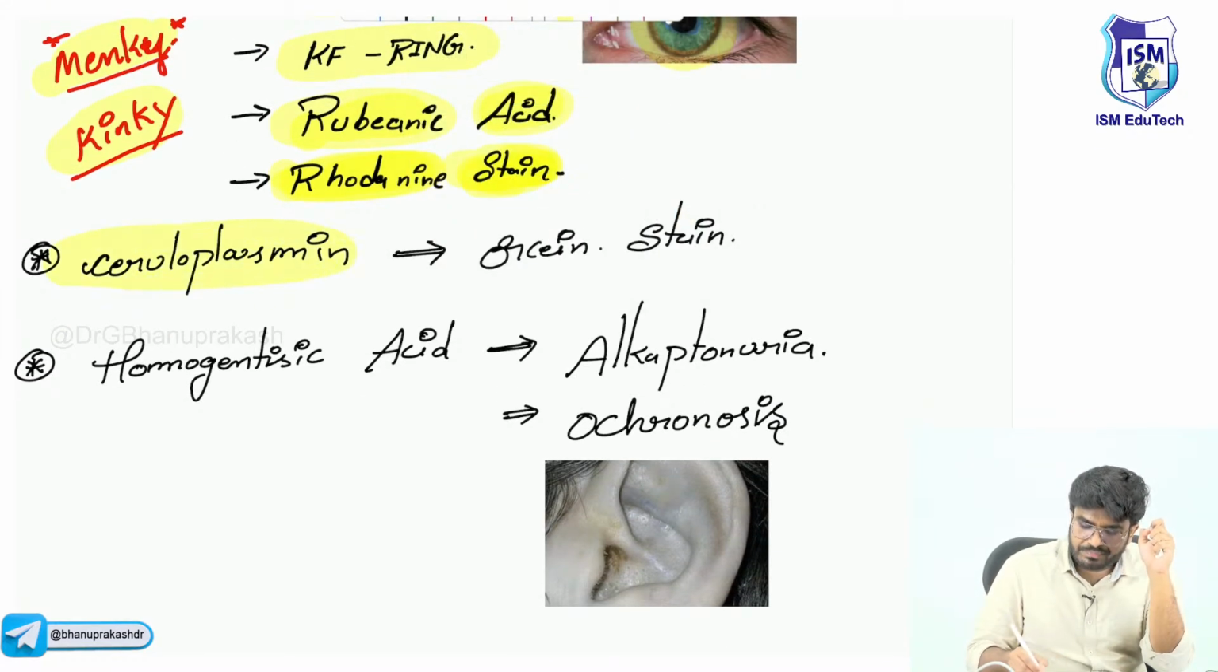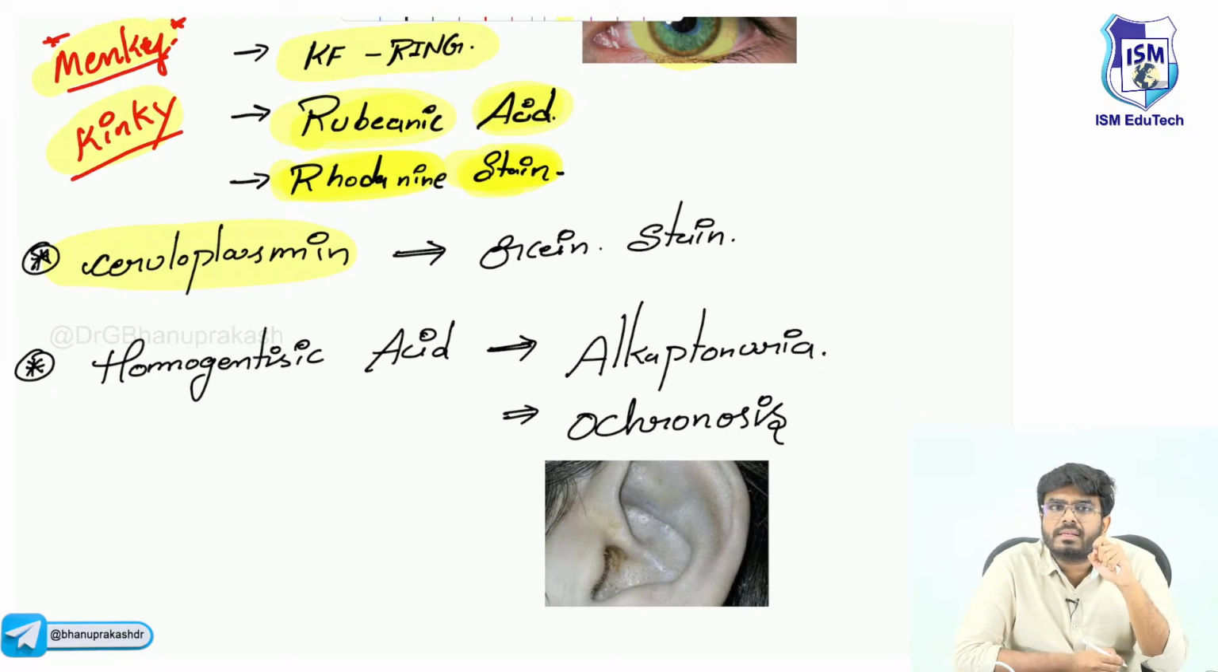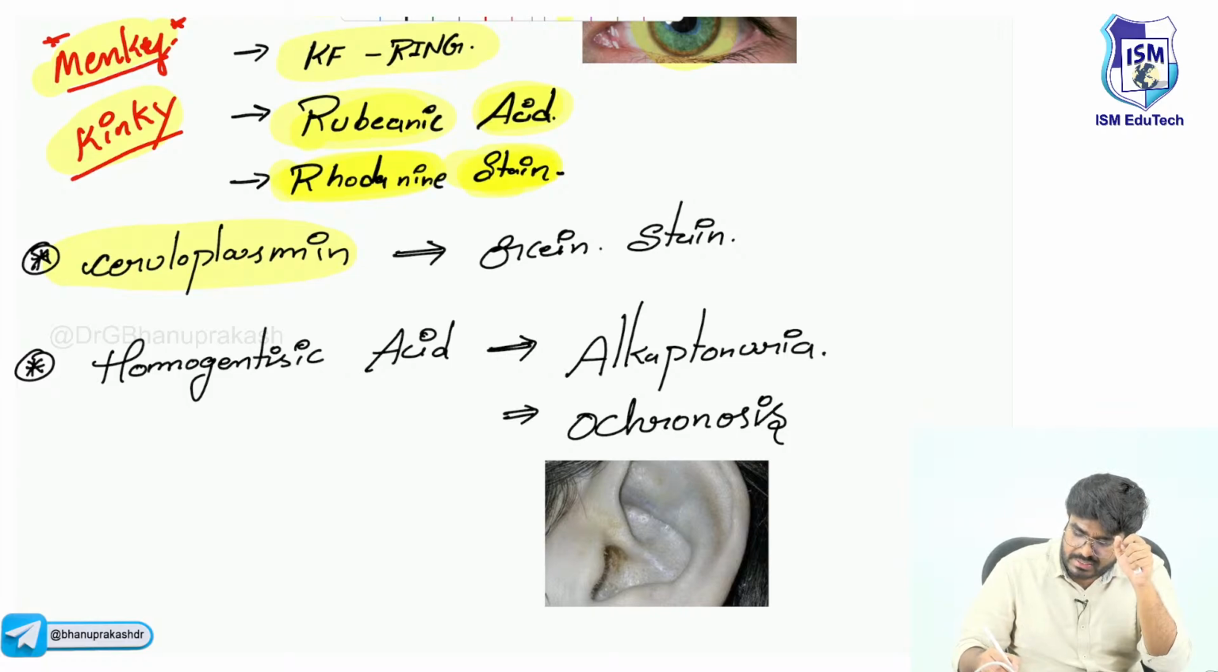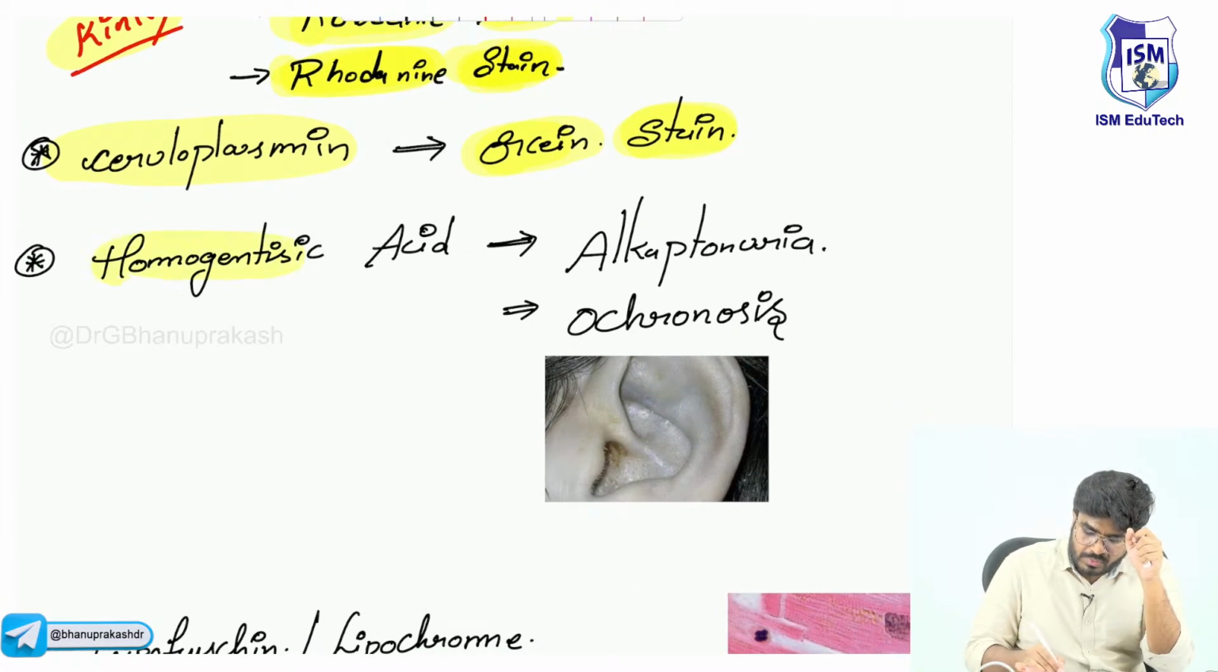Next after this, what is ceruloplasmin? It's a plasma protein which will bind with copper. So the copper binding protein is called ceruloplasmin. Now this is also just me trying to integrate here. If you want to stain the ceruloplasmin, not the copper, the stain which is used is called arsine stain. Okay, arsine stain is the stain for ceruloplasmin. And there is one more pigment which is called homogentisic acid. Okay, it's an acid, homogentisic acid.